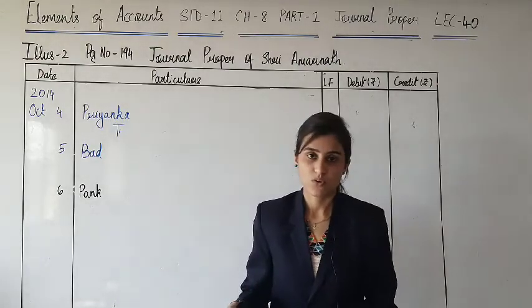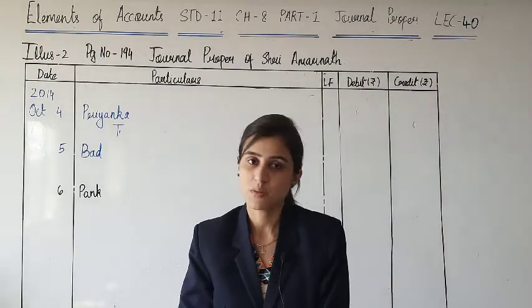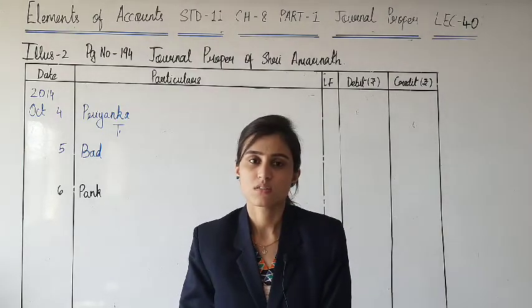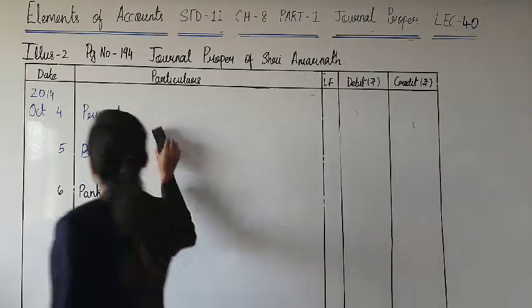5000 के goods destroy हो गए, उसमें से insurance company said that will pay 4000. So what is the loss? 1000 rupees.